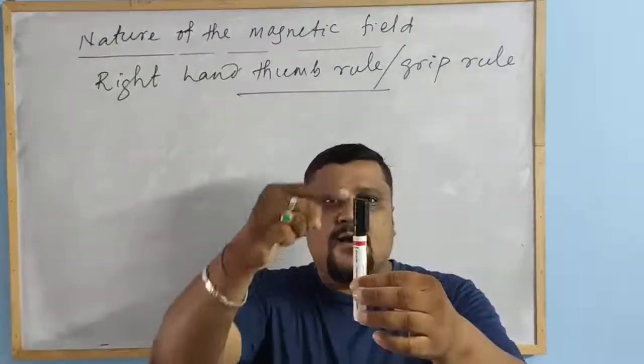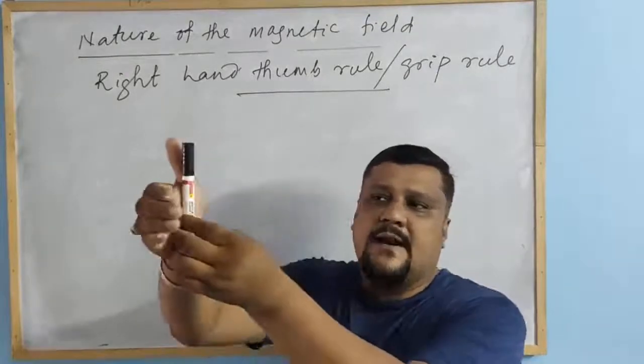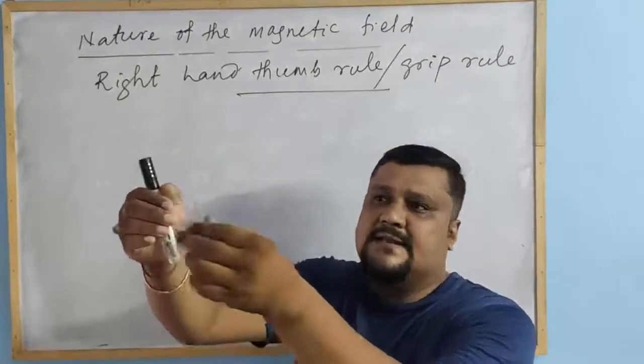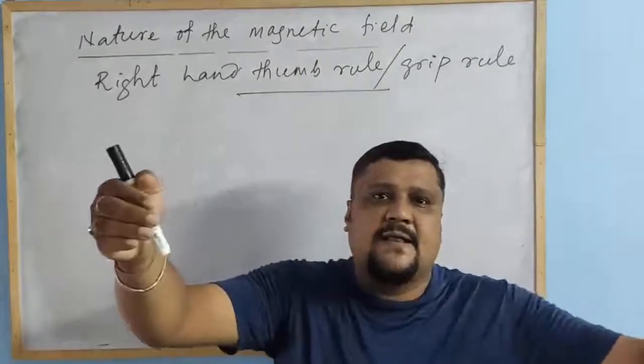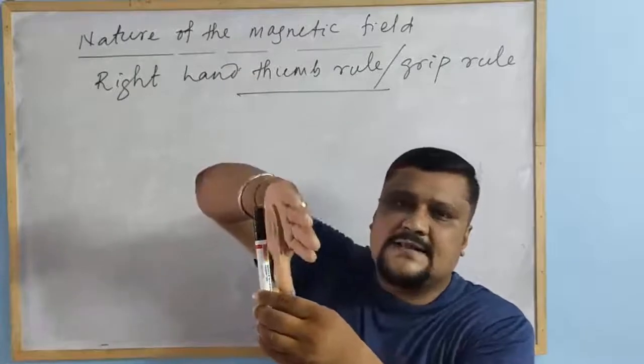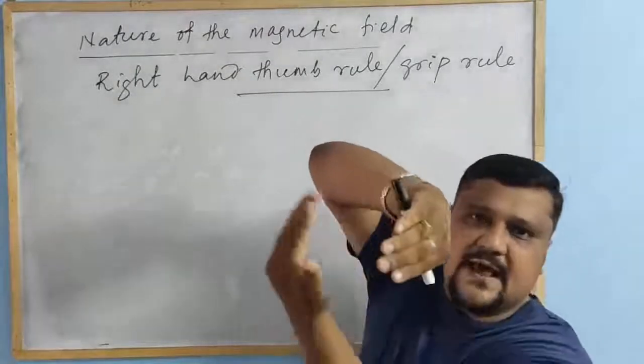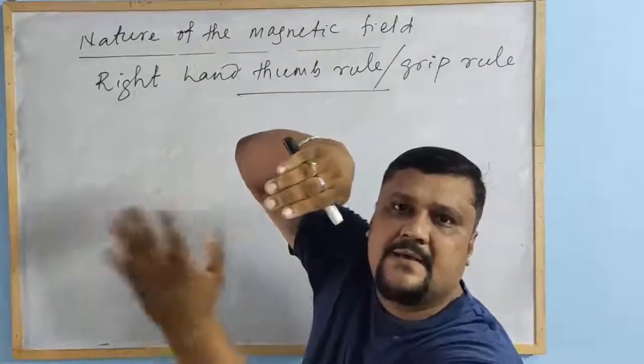If the current is flowing in this direction, hold like this, and the tips will give you the direction of the magnetic field.